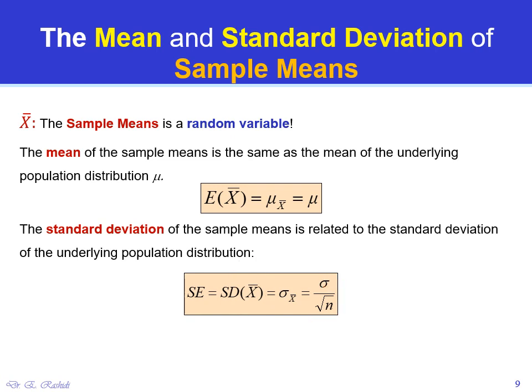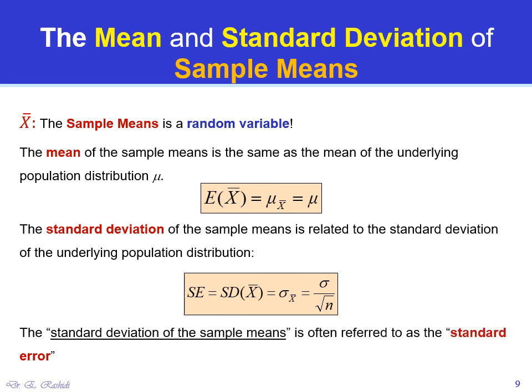This is called a standard error. The standard deviation of the sample means is often referred to as the standard error. That's why we call it SE. So SE is the standard deviation of sample means x bar, which is called the standard error.